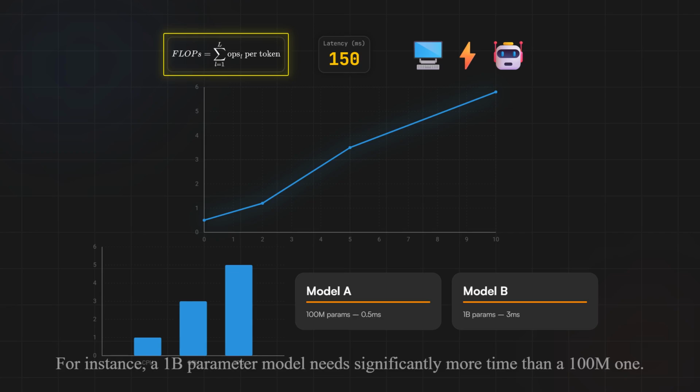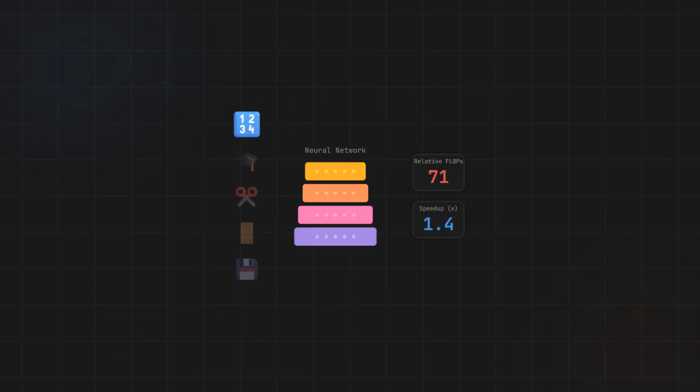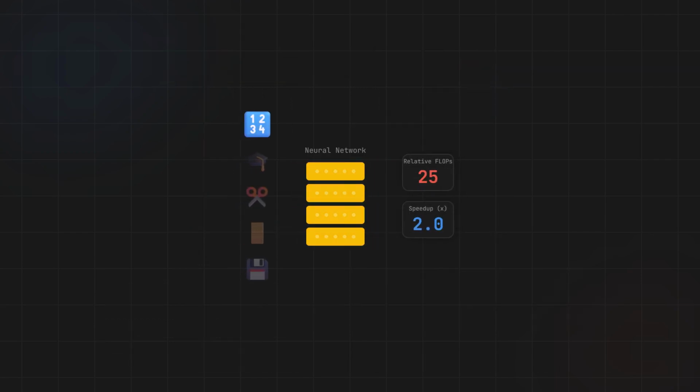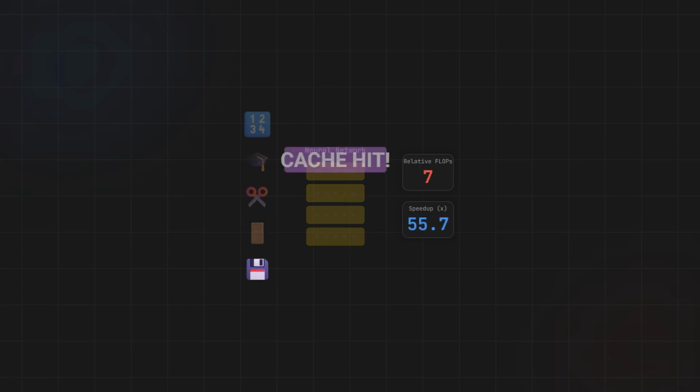Quantization squeezes numbers into fewer bits, letting the hardware do the same work with less effort. Distillation creates a compact student model that captures the big model's knowledge, so inference runs faster. Pruning removes weights that contribute little, making the model's computation graph sparser and quicker to evaluate. If the model is already confident after a few layers, it can exit early, saving the compute of later layers. When inputs repeat, caching lets us reuse earlier results instead of recomputing them from scratch.